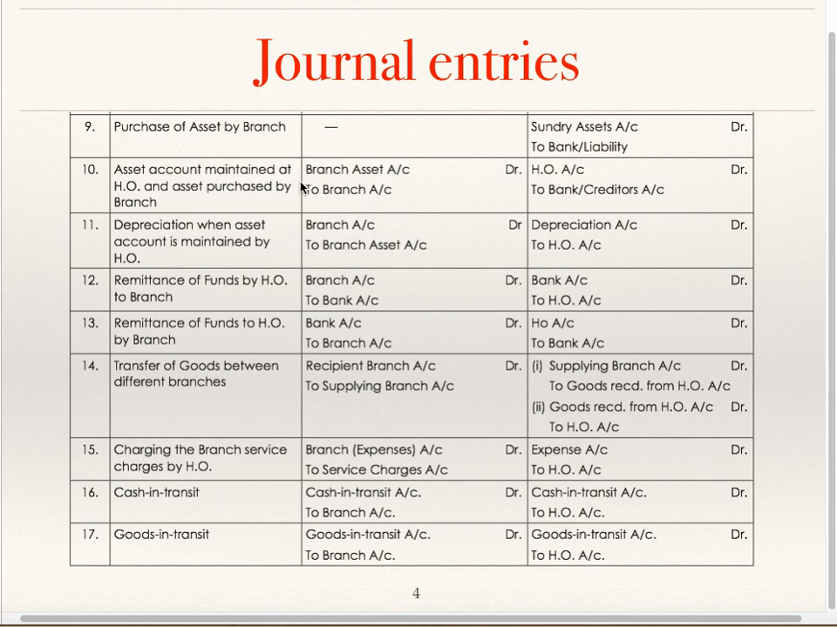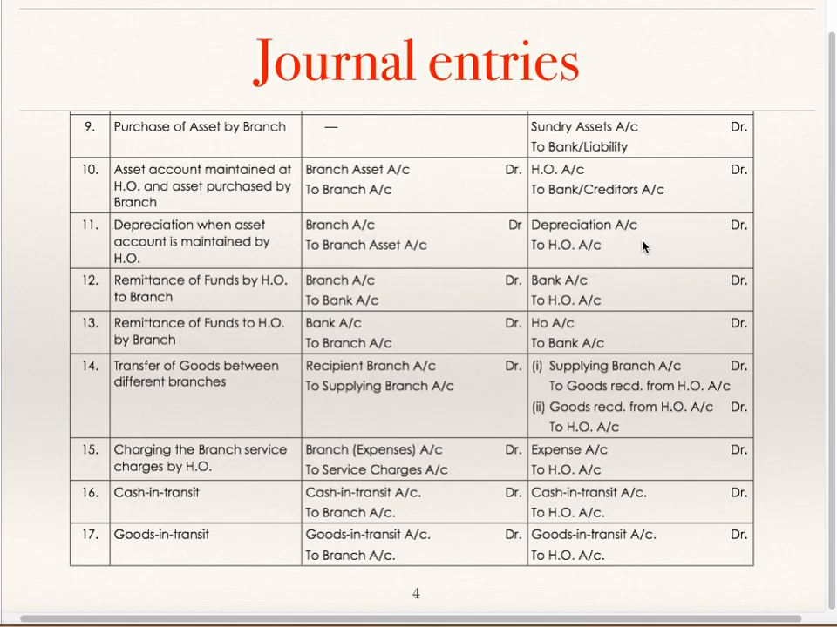See, exactly the opposite entry head office will pass. At the time of purchase of branch asset, the entry will be branch asset to branch, and for providing depreciation, branch to branch asset. The amount of depreciation will come here. So the branch asset will be shown at net figure in the books of head office.